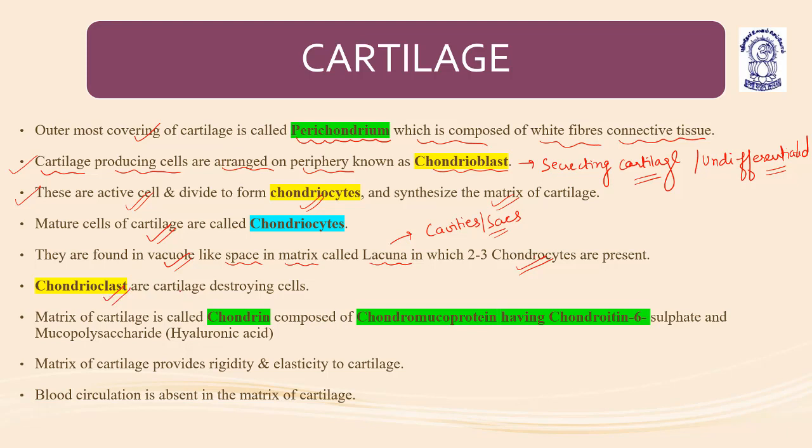Chondroclasts are the cartilage destroying cells. So there are three terms: chondroblast, chondrocyte and chondroclast. Chondroclasts help in the resorption of cartilage.